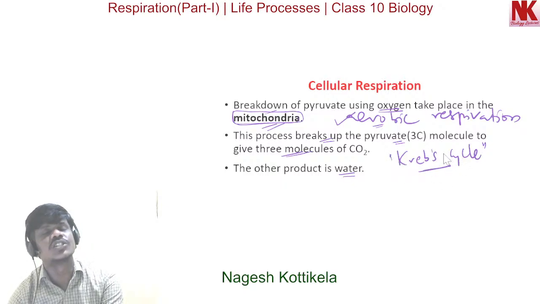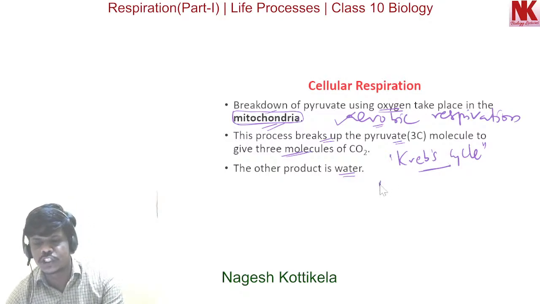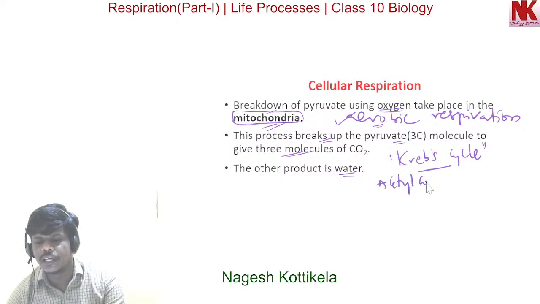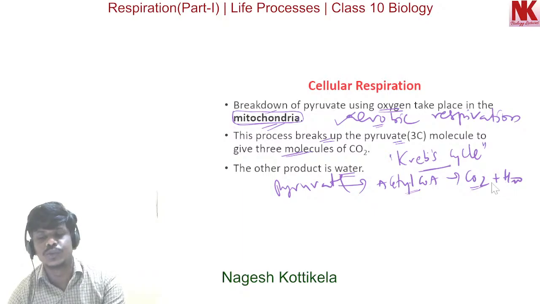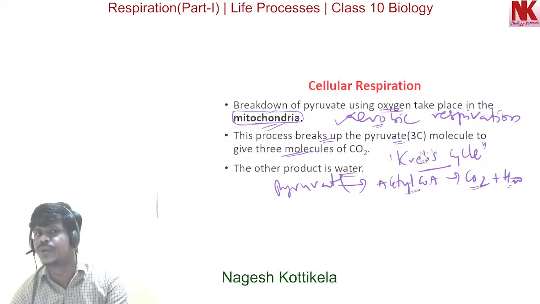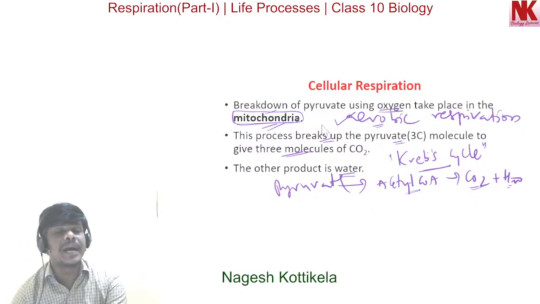This finally oxidizes compounds like acetyl coenzyme into carbon dioxide and water. So this is how pyruvate is first converted into acetyl coenzyme, and this acetyl coenzyme in the Krebs cycle completely breaks down into carbon dioxide and water. The Krebs cycle is characteristic of eukaryotes because mitochondria are found in eukaryotic cells. So comparatively more energy is released, and complete oxidation of glucose takes place in aerobic respiration.